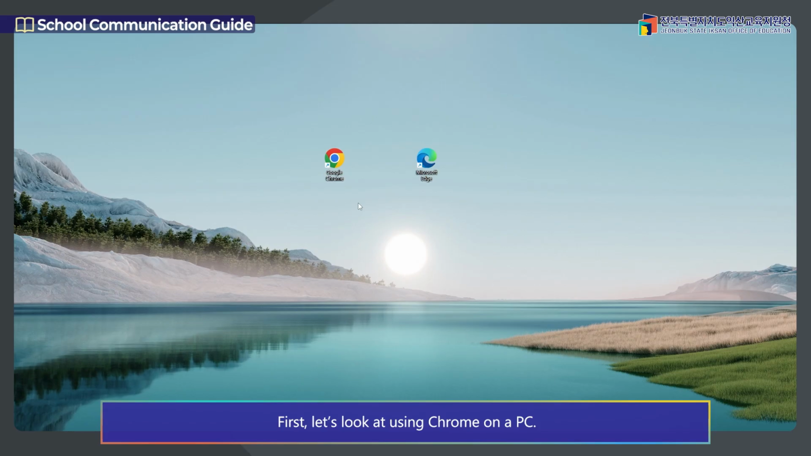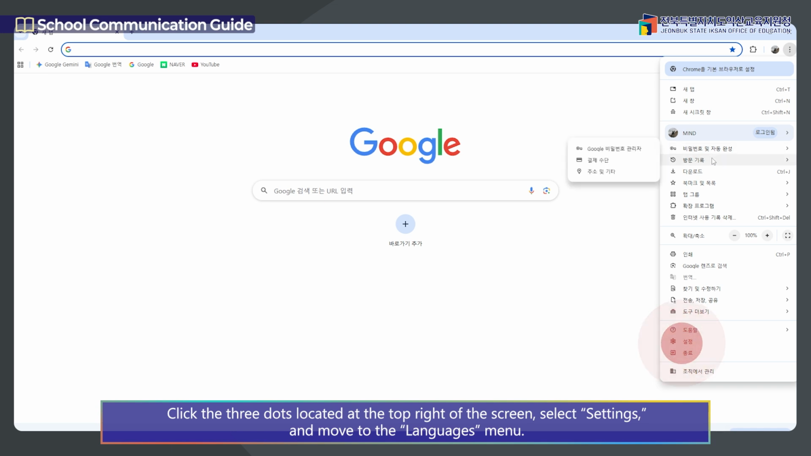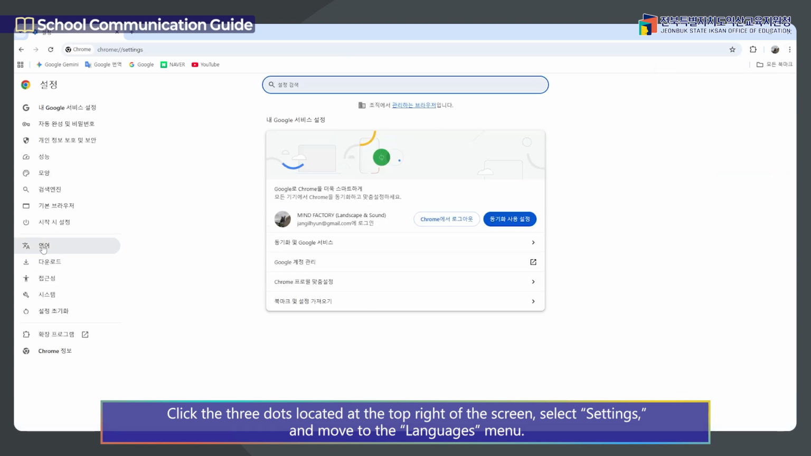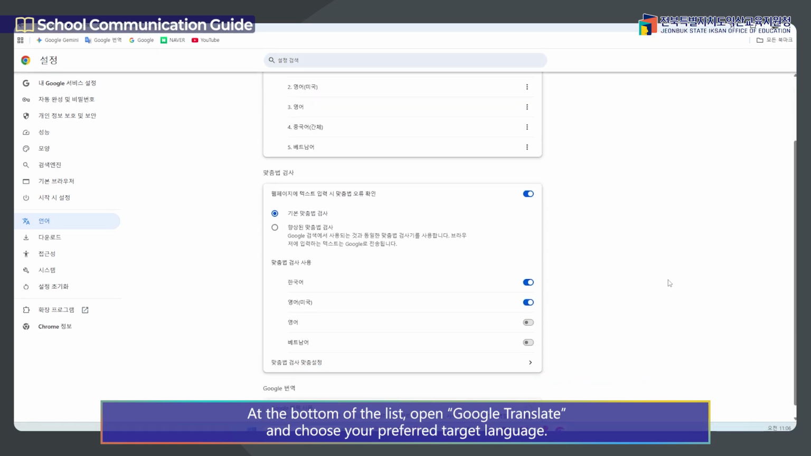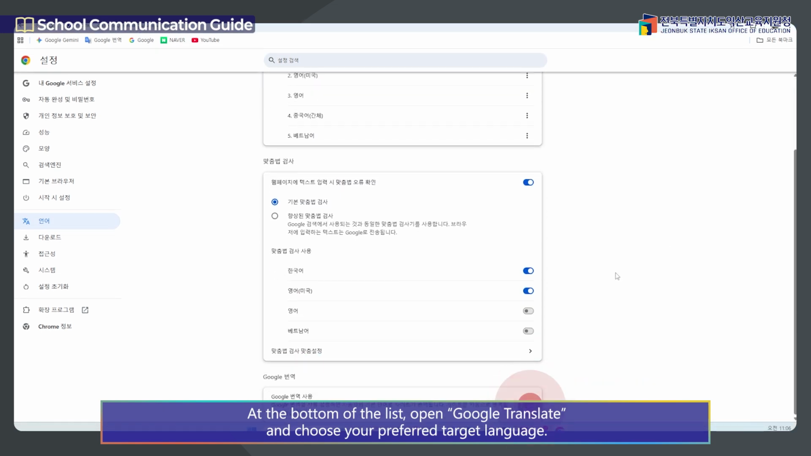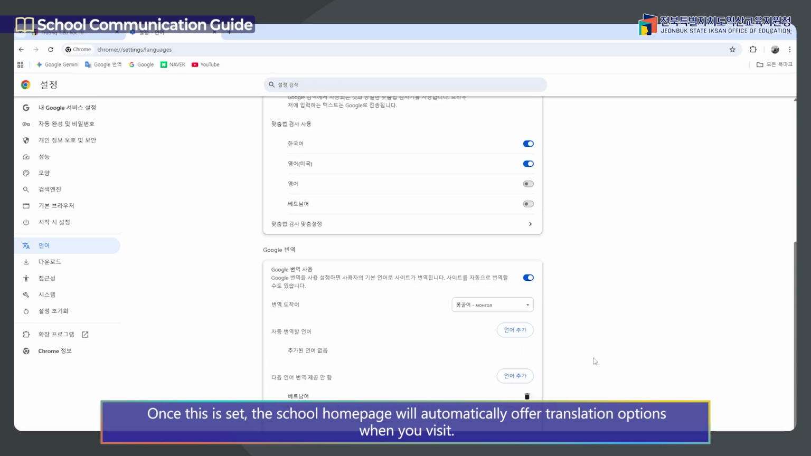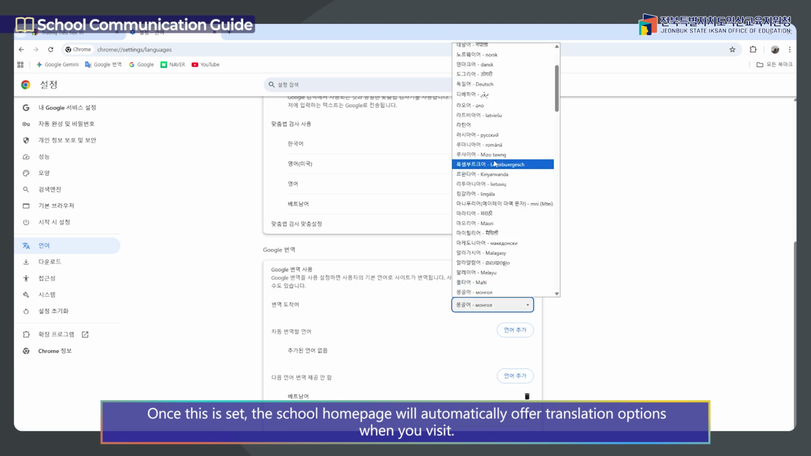First, let's look at using Chrome on a PC. Click the three dots located at the top right of the screen. Select Settings and move to the Languages menu. At the bottom of the list, open Google Translate and choose your preferred target language. Once this is set, the school homepage will automatically offer translation options when you visit.